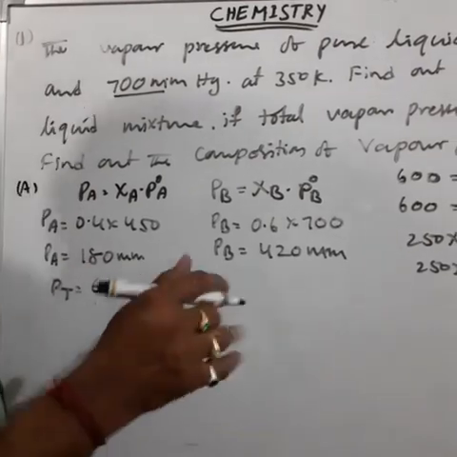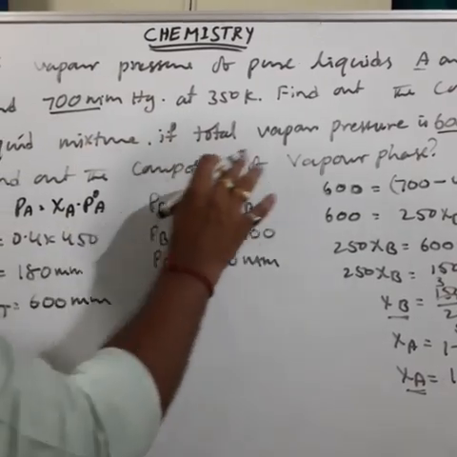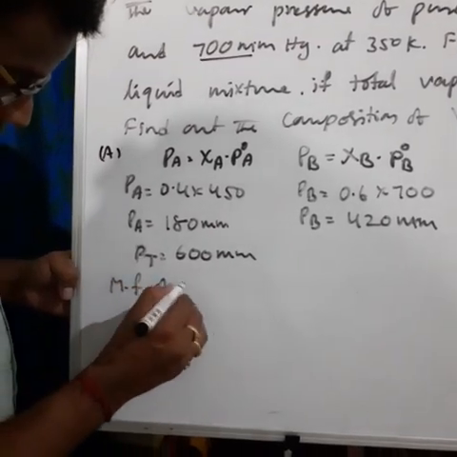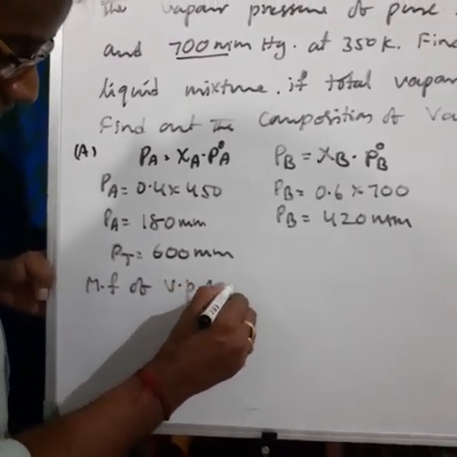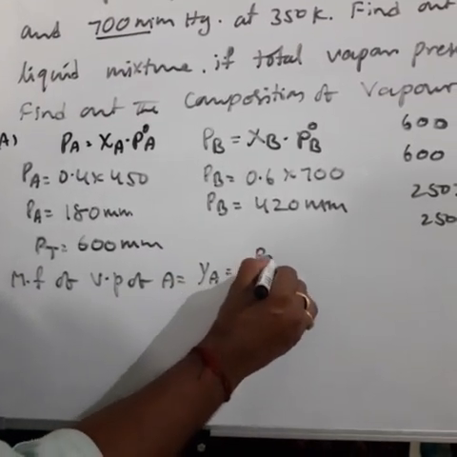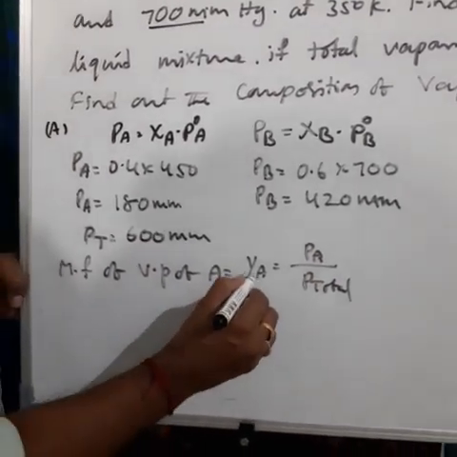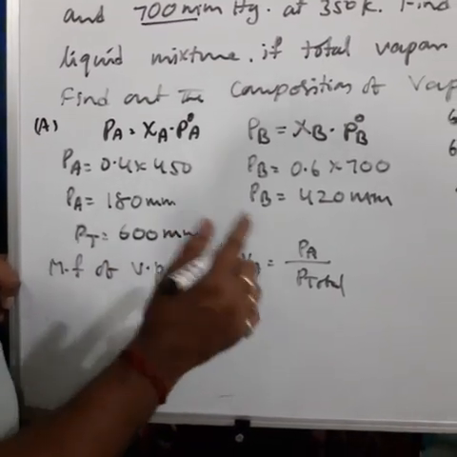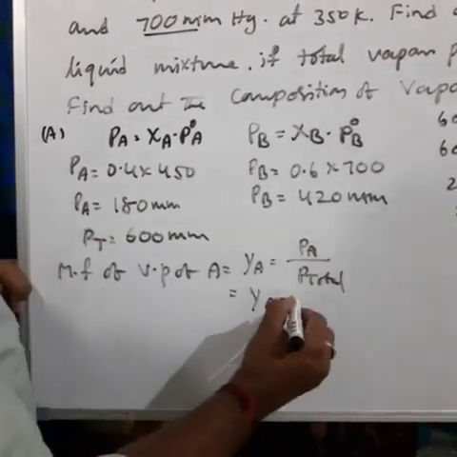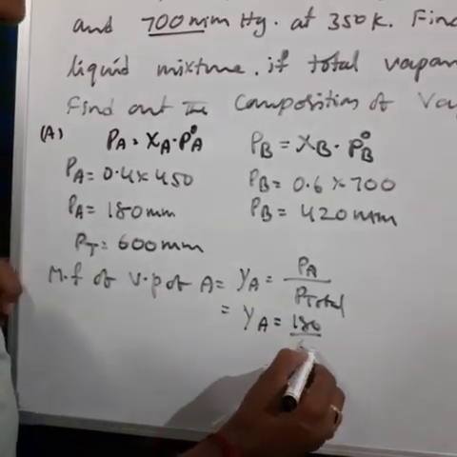Here they have already given the total vapor pressure as 600. From this, we have to find the composition, the mole fraction in the vapor of A and of B. The mole fraction in vapor of A, Ya, is equal to Pa divided by P total, so Ya is equal to 180 divided by 600, where P total is 180 plus 420, total 600.